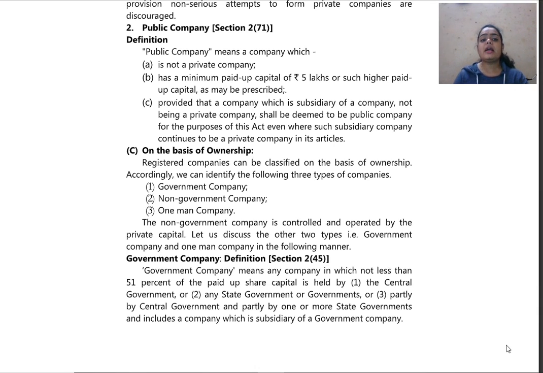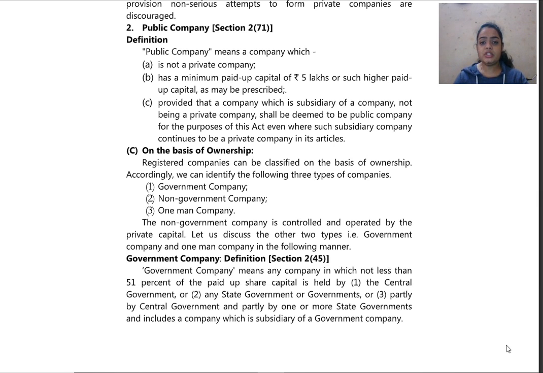Secondly, it has a minimum paid up capital of rupees 5 lakh or such higher paid up capital as may be prescribed. So, it shall have minimum paid up capital of rupees 5 lakhs. Minimum paid up capital for private company was 1 lakh, but for this it is minimum 5 lakhs or such higher amount as may be prescribed. So, any amount can be the paid up capital, but it should be more than 5 lakhs.